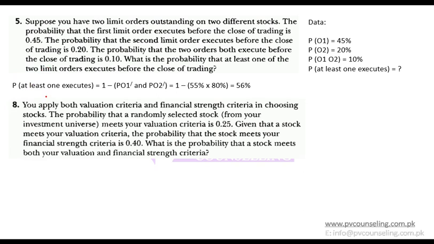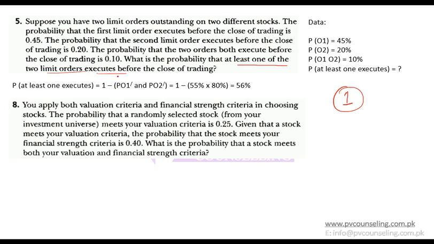This approach is that total probability is 1. So if total probability is 1, then you are finding the probability that at least one of the two limit orders execute.